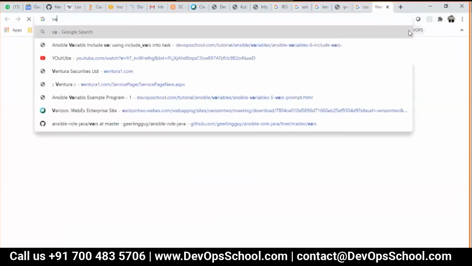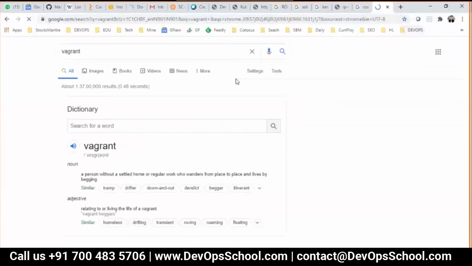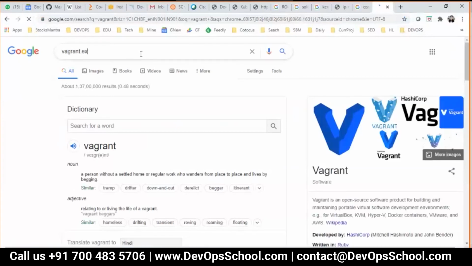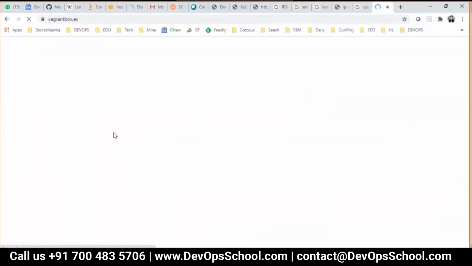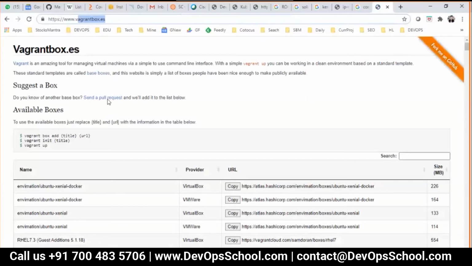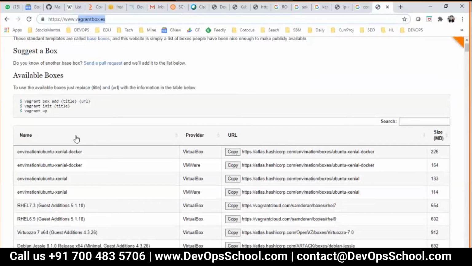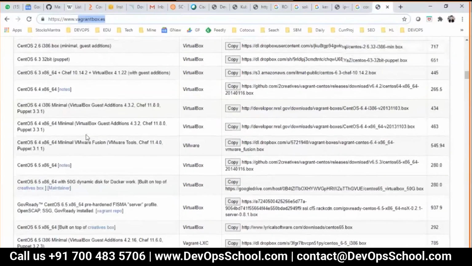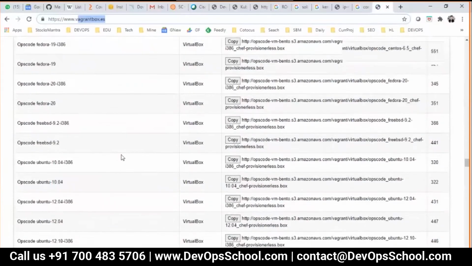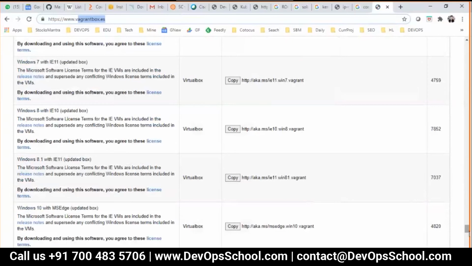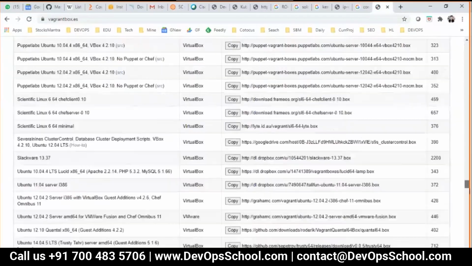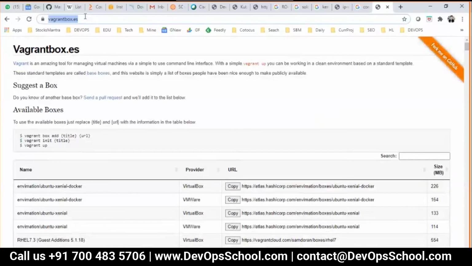Have you used Vagrant? Anyone? So typically you use one of the popular repositories. No, it's not repository, registry. See here, guys, these are Vagrant boxes. So these ISO images you can get, a whole lot of images you can get. You can use it in your project. So what do we call this? This is called a registry.